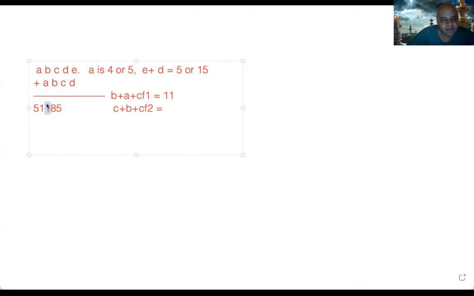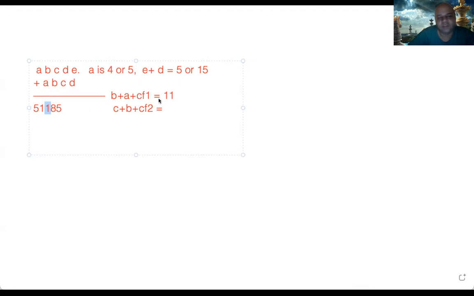Here you are getting it 1. But C plus B, there might have been some carry forward coming from earlier also. So C plus B plus carry forward 2 together, you are getting either 1 or 11. So very likely it will be 11 only, right? Very likely, because C plus B plus carry forward will be 11 only. Okay, and that 1 would have got carried forward here.